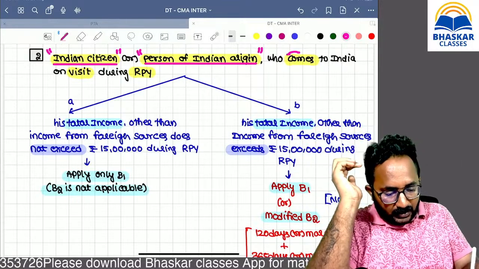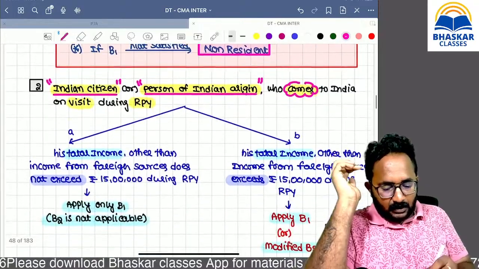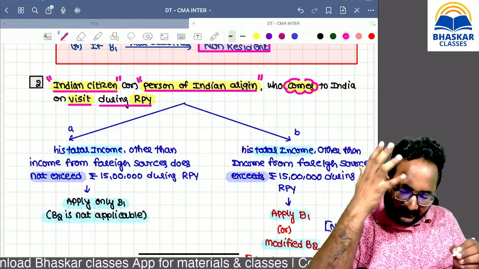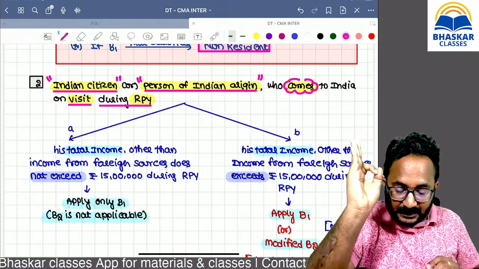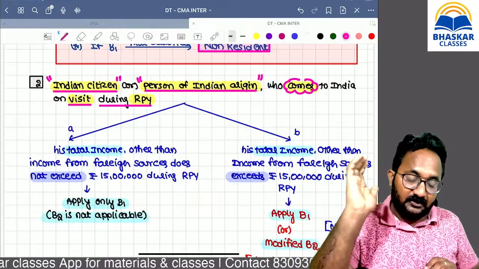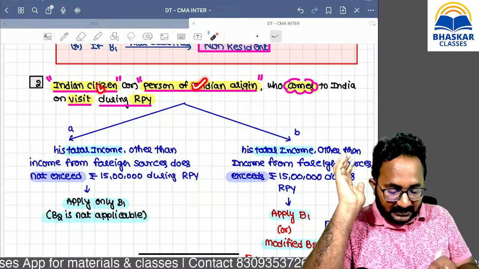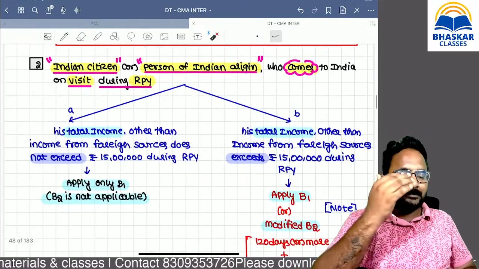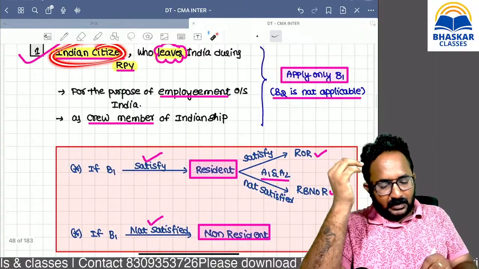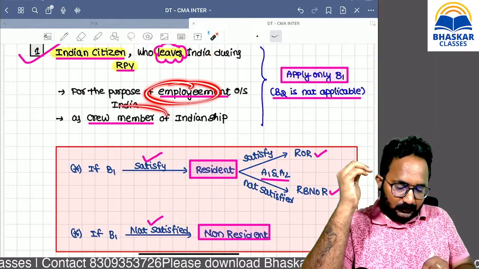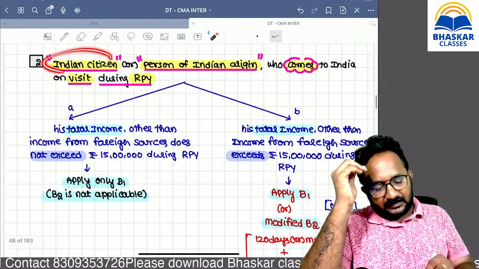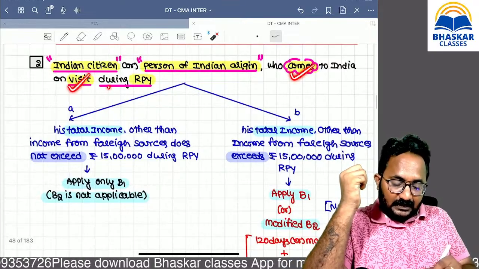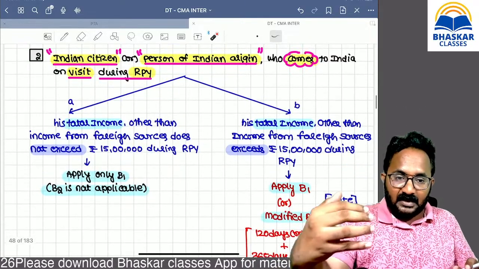Now, who comes to India during the relevant previous year for the purpose of what? Visit. Sir, if he comes to India for the purpose of a job, this exception is not applicable. For the purpose of visit, if these two persons come to India during the relevant previous year, then we have to apply exception number 2. Exception 1 is for Indian citizens only who left India during the relevant previous year for these two purposes. But this exception 2 is for the two persons who come to India for the purpose of visit during the relevant previous year.